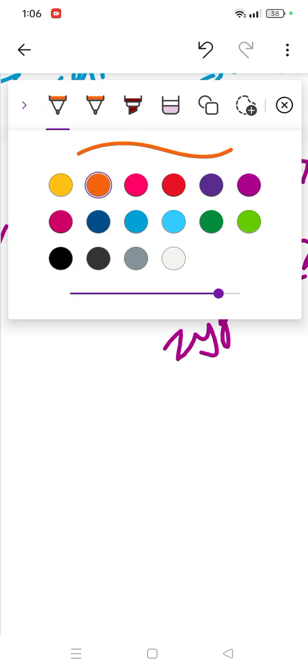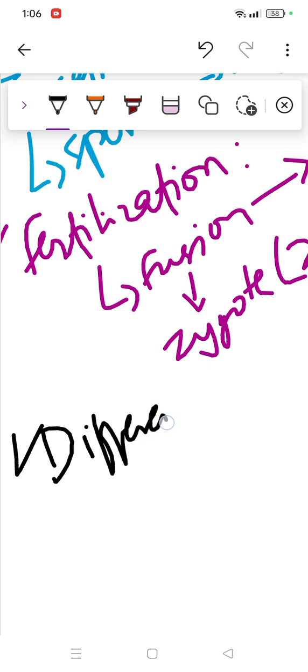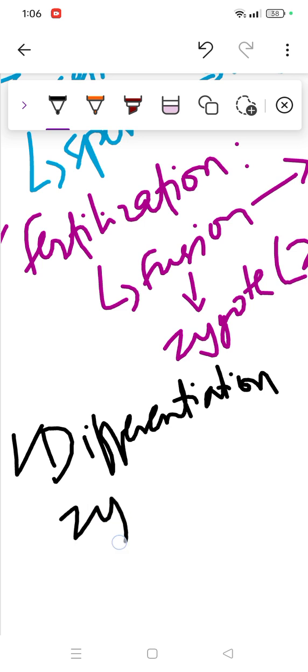Then we get another step, which is differentiation. Differentiation is simply when the zygote undergoes division.